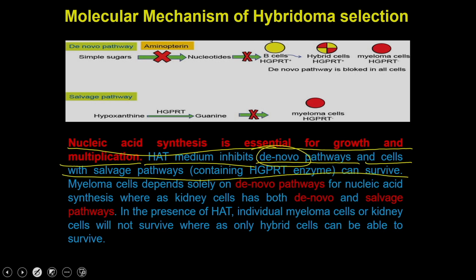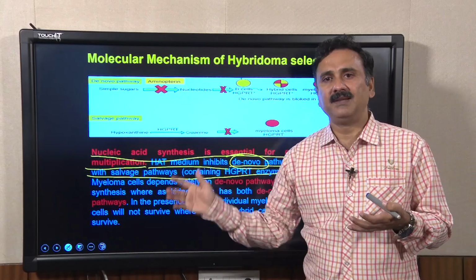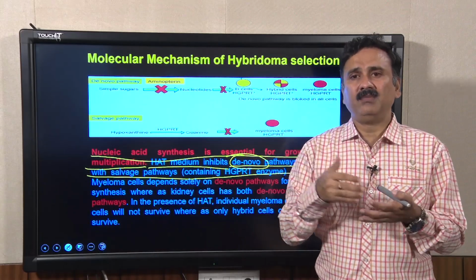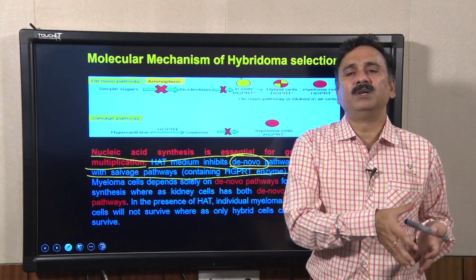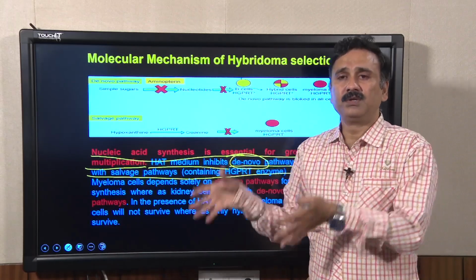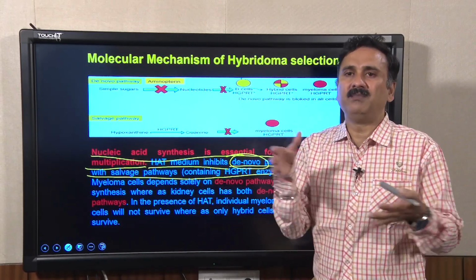Whereas, in the salvage pathway you are not synthesizing the nucleotide from raw materials, you are utilizing the degraded nucleotides, or sometimes the amino acids, or sometimes the incompletely formed nucleotides as a source to synthesize the purines or the pyrimidines.